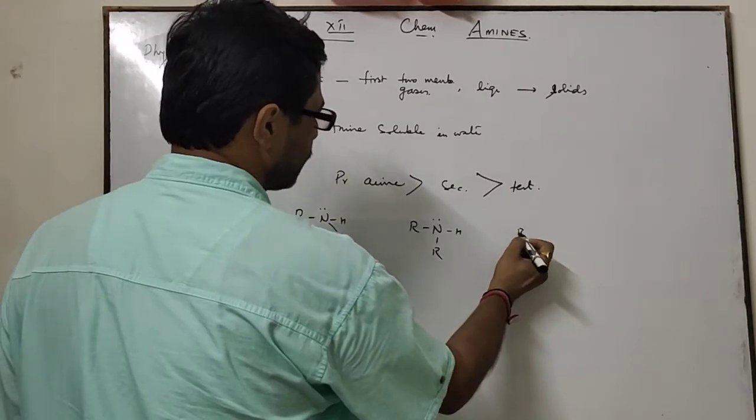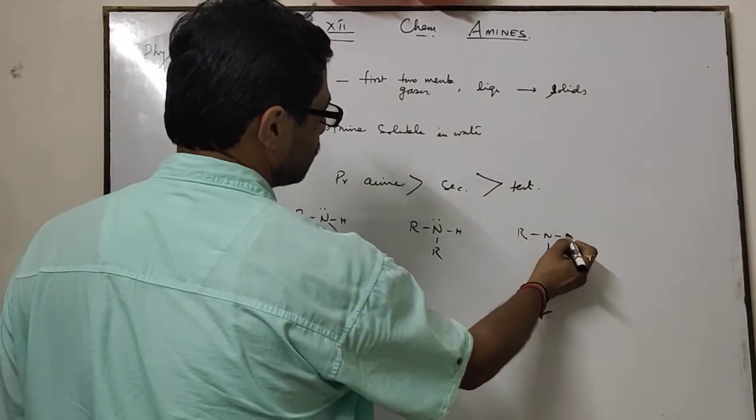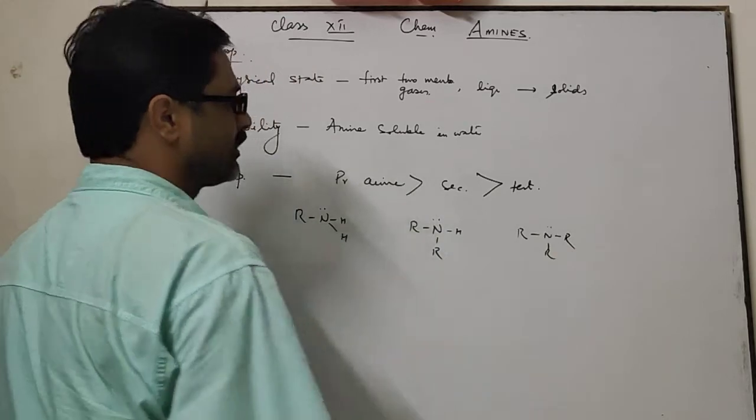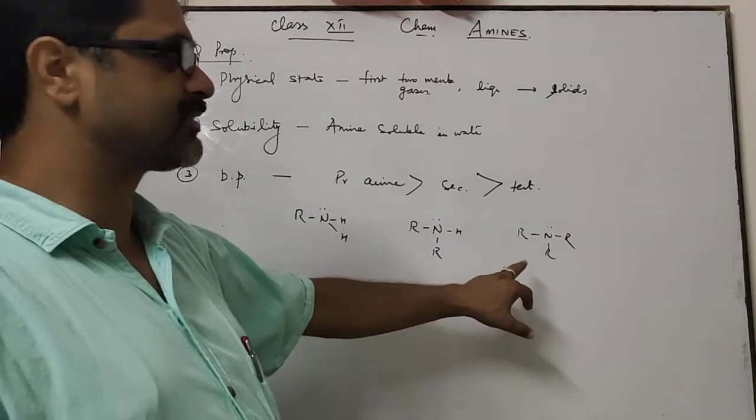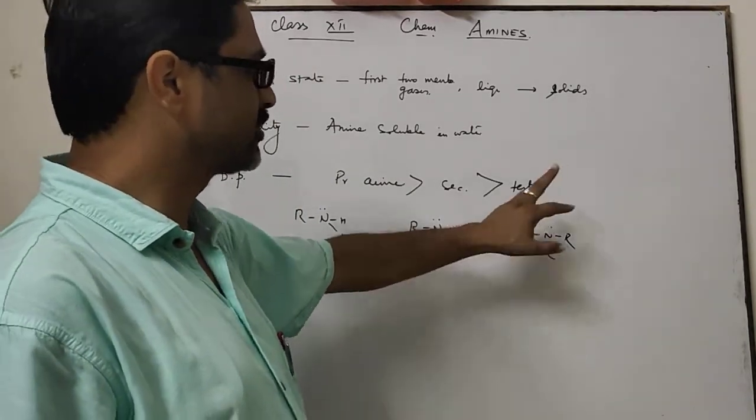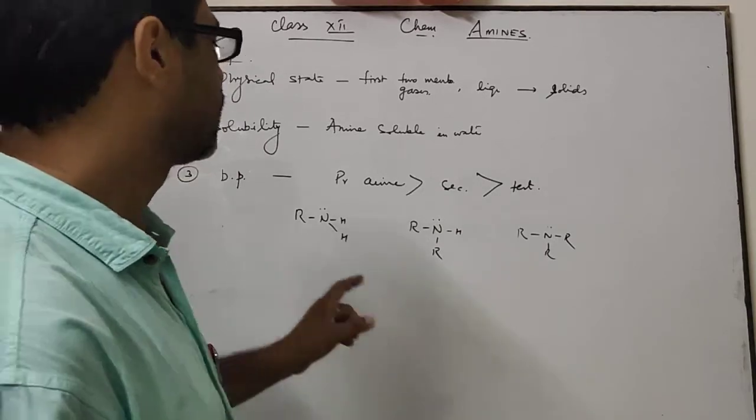But in tertiary amines, there is very low tendency to form hydrogen bonds. Hence, tertiary amines have very low boiling point.